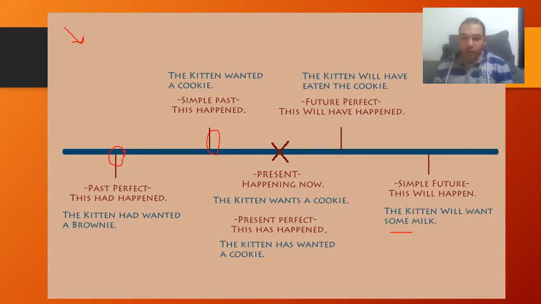Okay, you're not sure that it's gonna be today or tomorrow. You're not sure of this. It's the future. But when I say the kitten will have eaten a cookie after prayer, this is gonna be future perfect. Okay, let's go to the next slide.